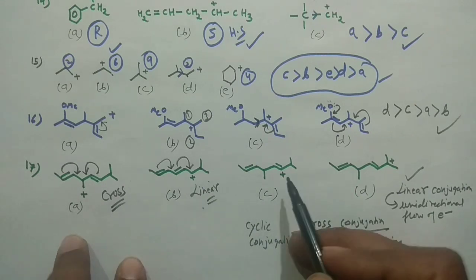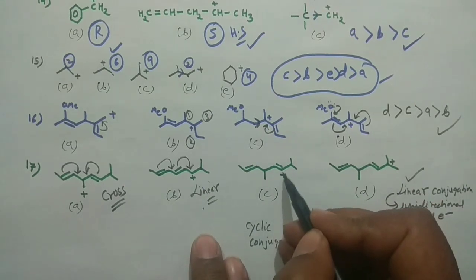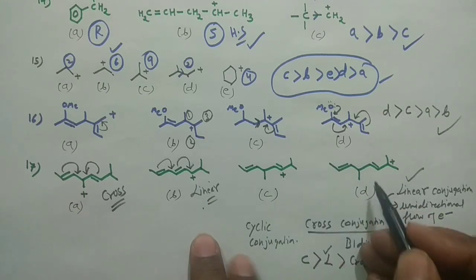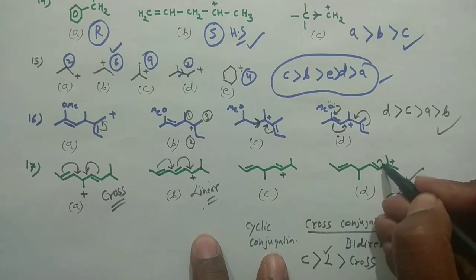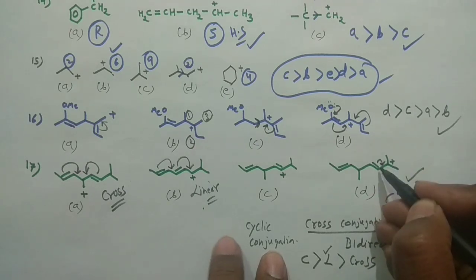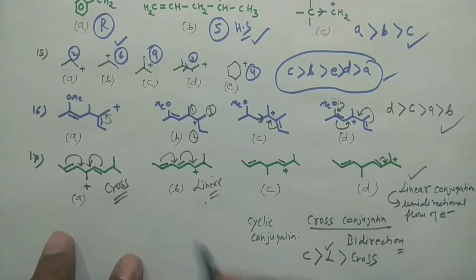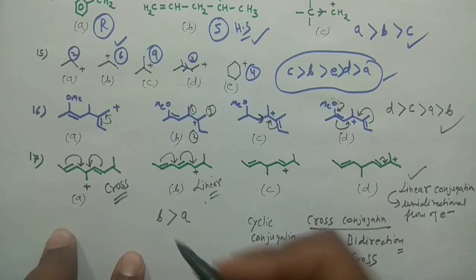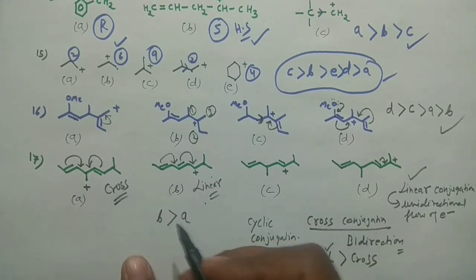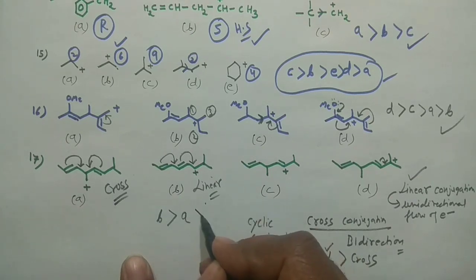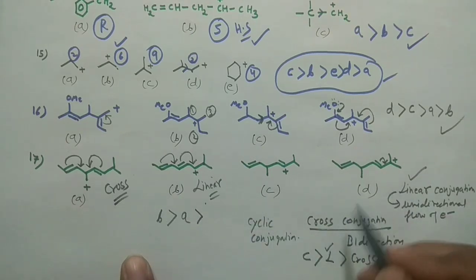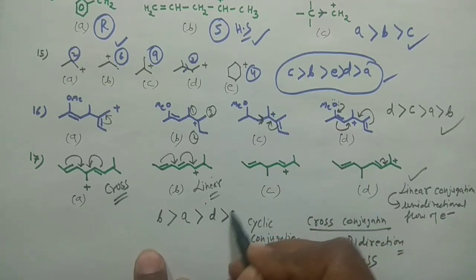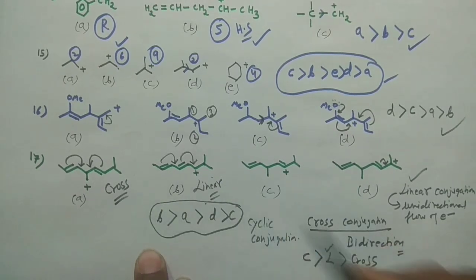Now, if you check this one, you are putting the positive charge on the double bond. This is not a very good situation. So this should be the least stable. And here you can see only one electron conjugation is there, right? So in that case, B should be the most stable, followed by A. Okay, B and then A. And after that, again you can have D, and C would be the least stable. Now this makes the difference between the linear and the cross conjugation.